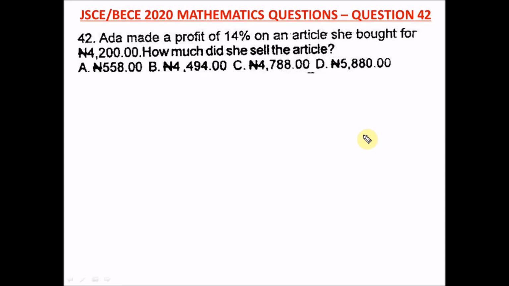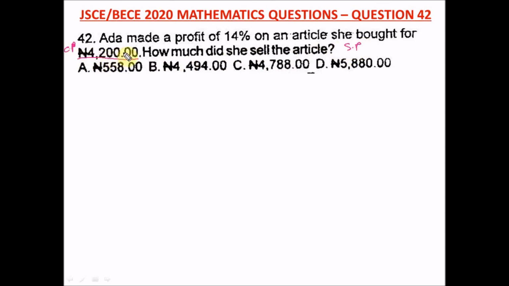Question 42 of the Junior WAEC 2020 Mathematics Past Question, that's your BECE exam. It says, Ada made a profit of 14% on an article she bought for this. She bought means her cost price. This is her cost price, okay? When you're reading, always try to interpret as you go along. The question is asking us how much did she sell the article. So it's asking us for her selling price, SP, okay?